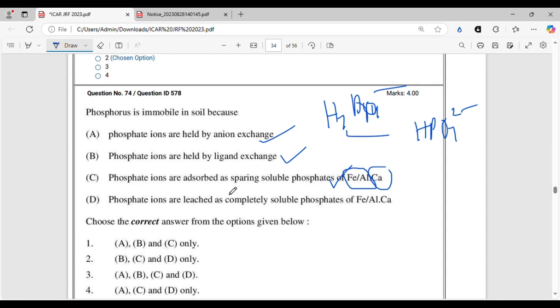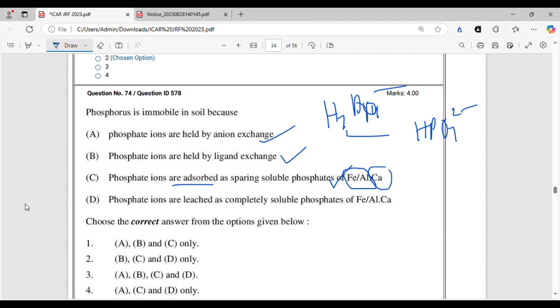Precipitated or adsorbed, that depends. Adsorbed means when the solution contains a lesser amount of phosphate ions, whereas precipitated means the solubility product has been exceeded. That means there is a very high concentration of phosphate in the solution, and that is why precipitation happens.